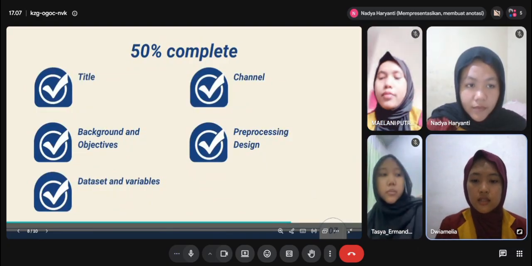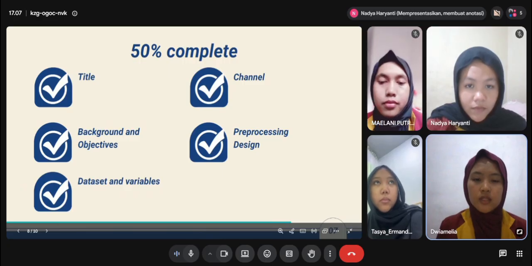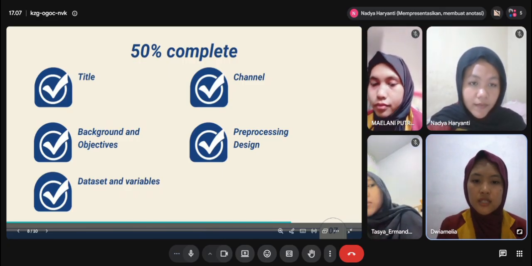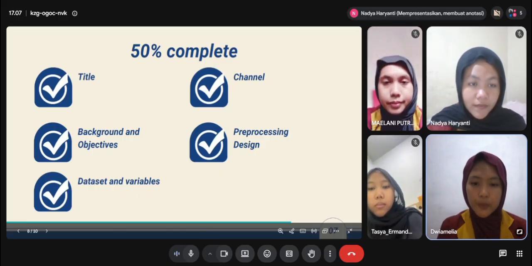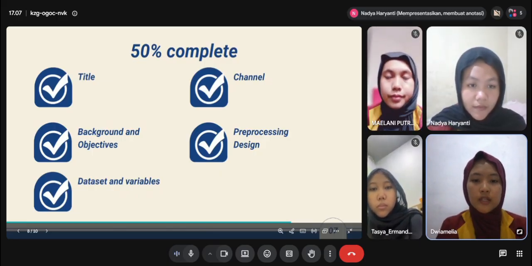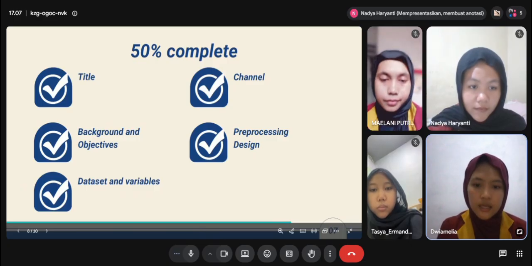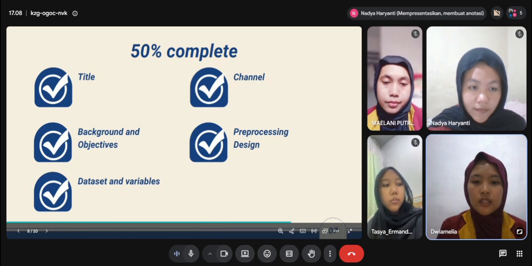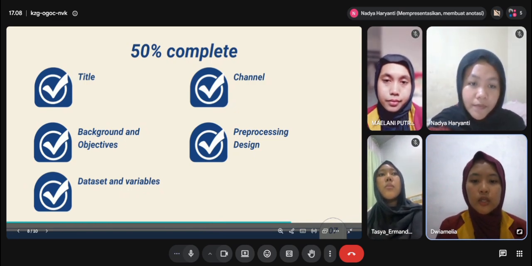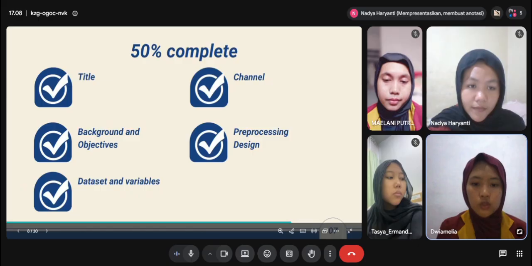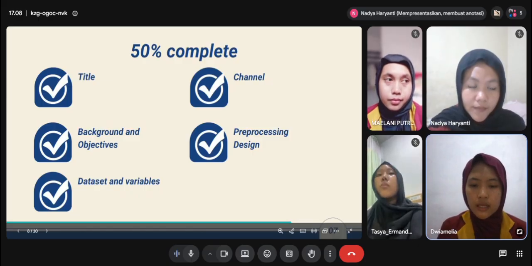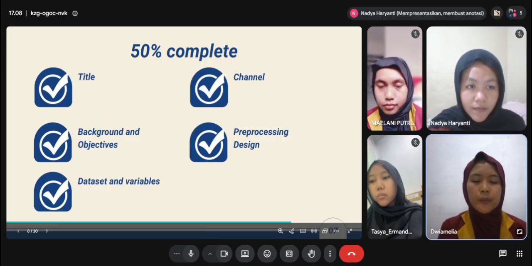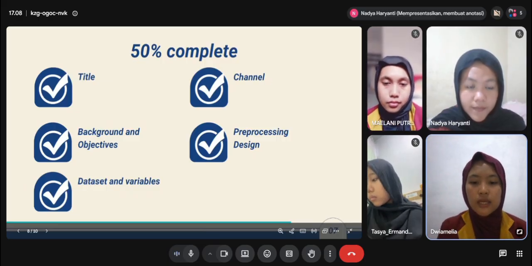Okay, at this stage, we have completed around 50% of our project. First, we have established the research title and topic. We have also completed the background and objectives of the project. Next, we have collected and understood the dataset, including the variables that will be used for the analysis. We have also determined the data source and designed the pre-processing steps that will be applied to the dataset.